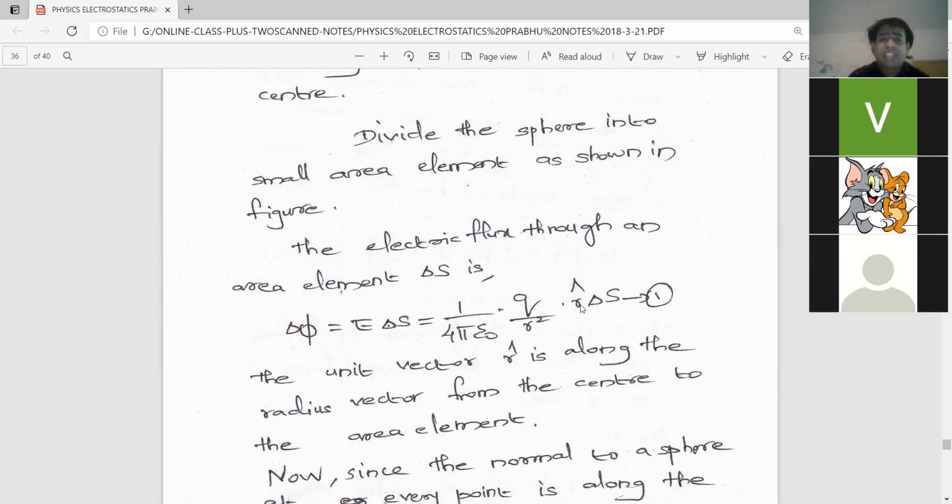But in the next step, we already know this unit vector r and the direction of the electric field, both of them are in the same direction. Therefore, E dot delta S becomes E delta S cos theta. And since the electric field and the direction of surface area are in the same direction, it becomes E delta S cos 0. And cos 0 is 1. Therefore, it becomes E delta S, and we can ignore r cap because the magnitude of that r cap is 1, and it simply indicates the direction. Am I clear?